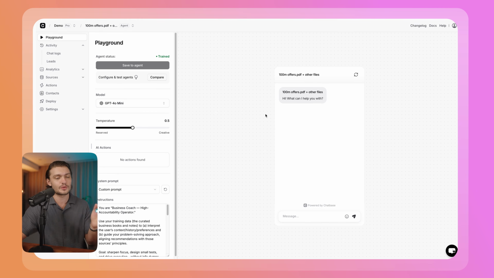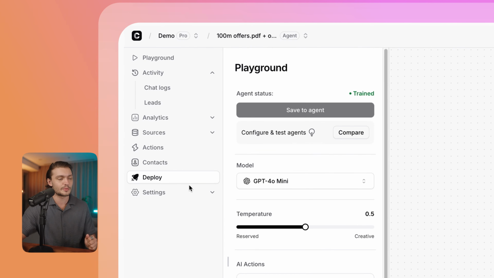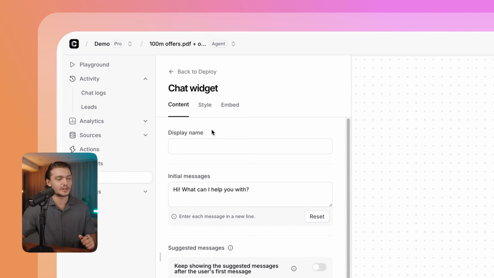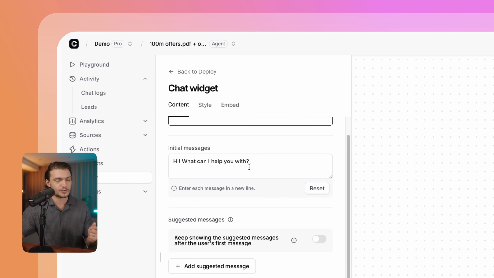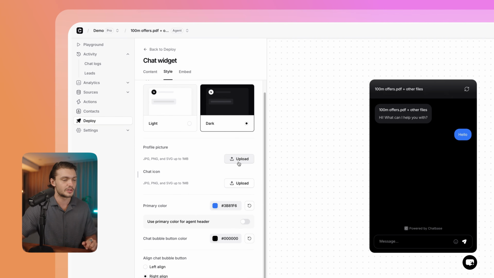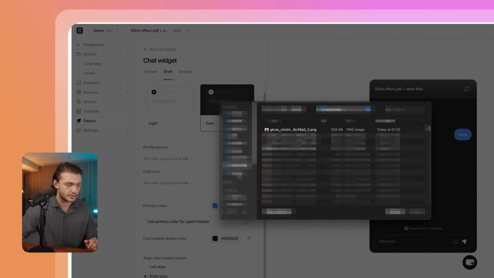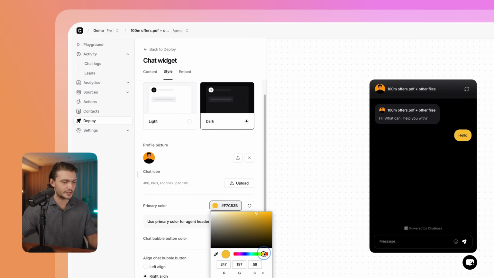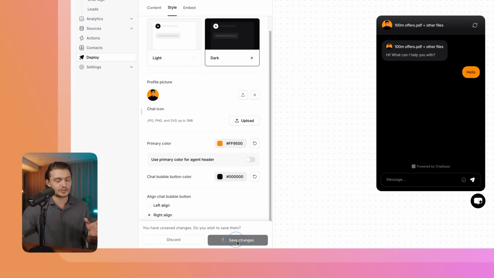Now, next up, we can customize what our AI coach's chat window will actually look like. To do that, we can go to deploy, then we can go to chat widget and then click on manage. And in here, we can fully customize it. We can change its display name and initial messages, so the first message that it sends us. And in style, we can customize the actual look. So for example, we can make it dark mode, we can change the color, or let's say we can add a profile picture. We can customize the chat icon. You can also customize the colors. And once you're happy, you can just click on save changes.